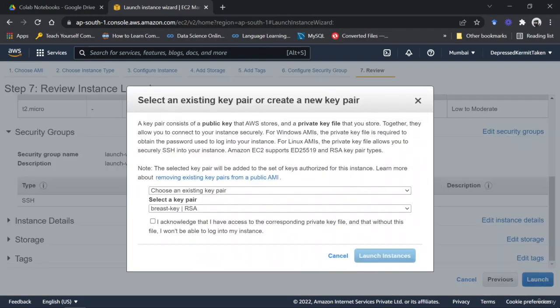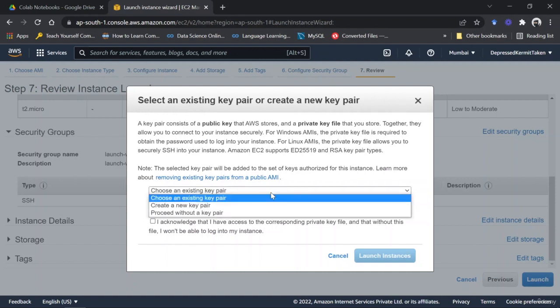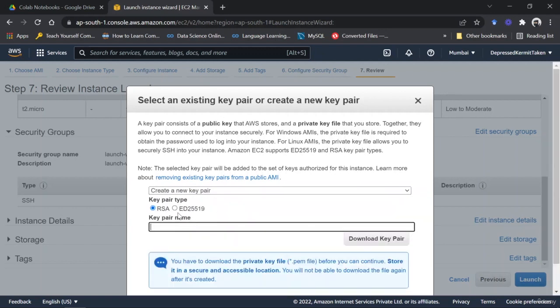It would ask you to either create a new key pair or use an existing one. So you have to go with create a new pair, right? The key pair type should be RSA only. Type in the name that you want, and then click on download key pair.